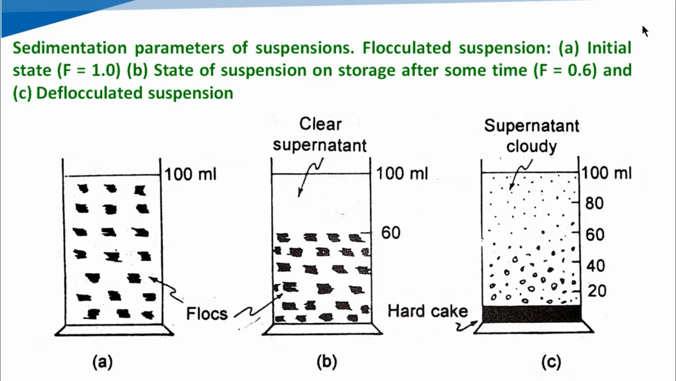So here also the supernatant is clear because of the sedimentation of the flocs present in our flocculated suspension. Here the flocs are higher in density, and that's why the sedimentation rate is very fast.